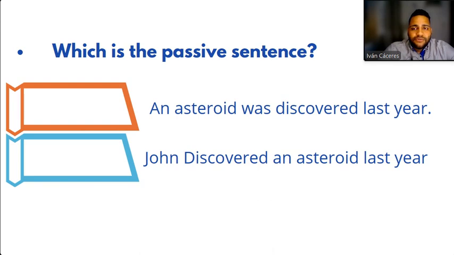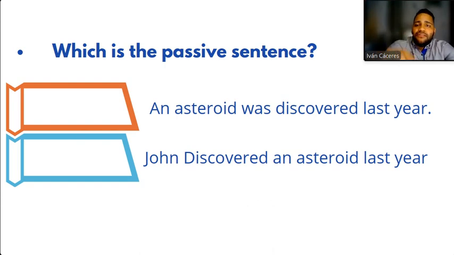Good. So the first one says, an asteroid was discovered last year. An asteroid was discovered last year. The second one says, John discovered an asteroid last year. As I know that you don't fully identify passive voice yet, I want you to identify the active voice because it's the one that you are most commonly used to identifying.